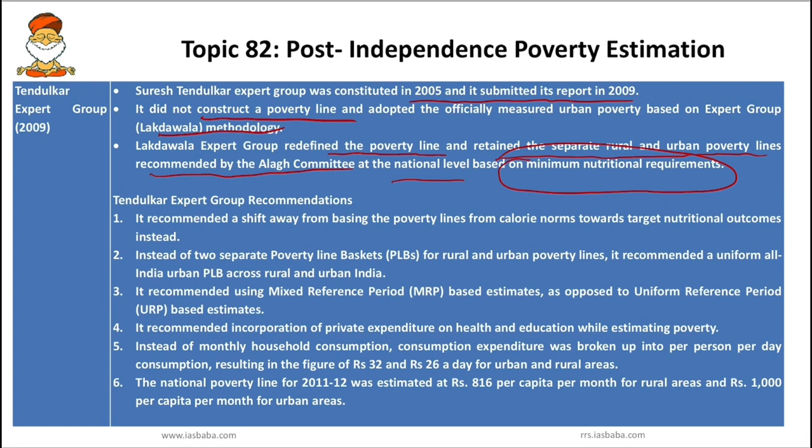So let's try to understand what the Tendulkar expert group recommended. First, it recommended that there is a need to shift away from poverty lines based on calorie norms towards targeted nutritional outcomes. And instead of two separate poverty line baskets for rural and urban areas, the Tendulkar committee recommended a uniform all India urban poverty line basket across rural and also urban India. So the Tendulkar committee said we don't want two separate poverty line baskets, rather we will keep a uniform all India poverty line basket which will run the same for the urban as well as rural.